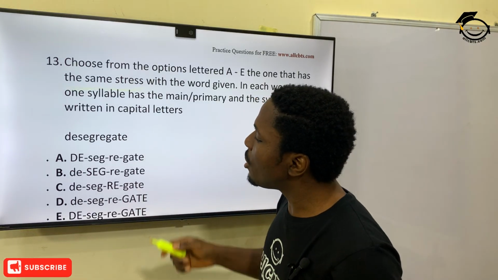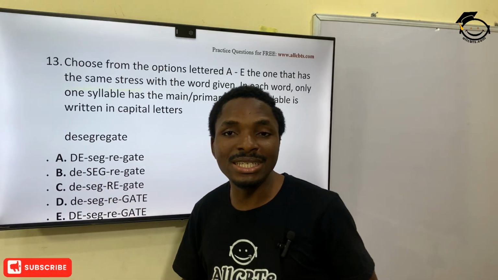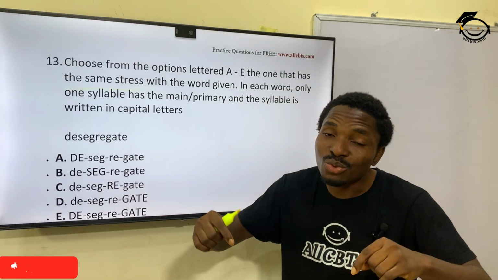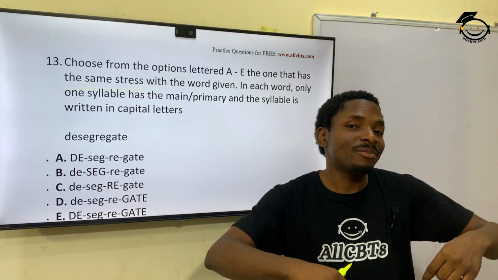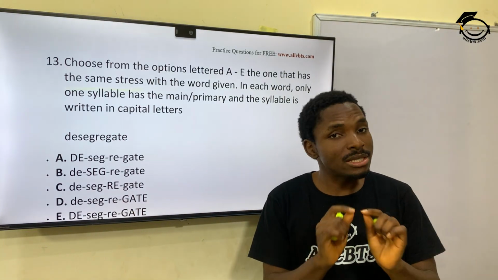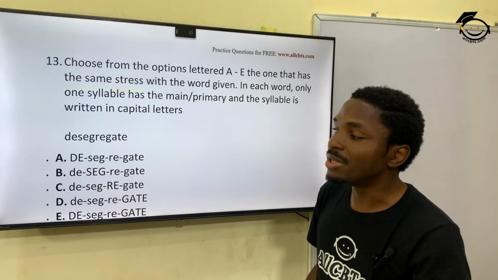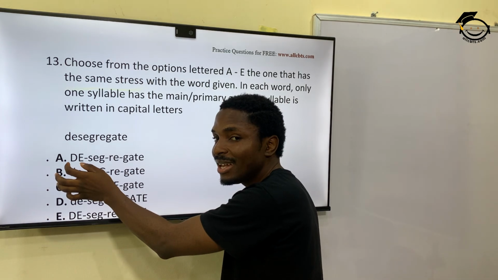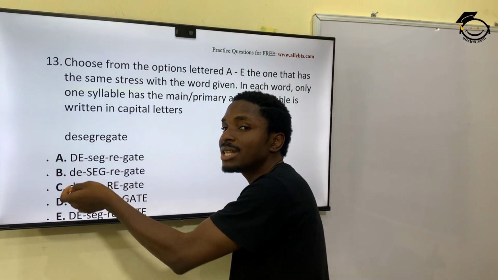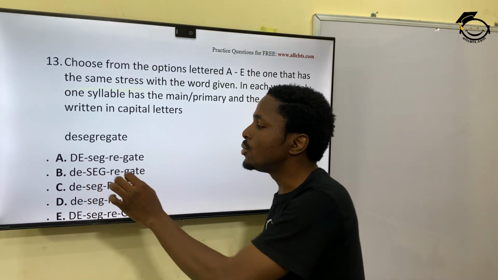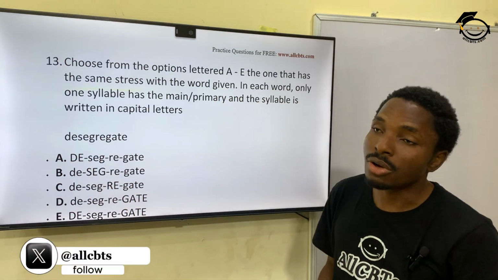Now, anytime or any place you see this prefix, DE, just know at the back of your mind that the stress would be on that DE. Do you get it now? That's a trick you should know. So, desegregate, where would the stress be? It's on DE. Anytime you see that prefix, used for opposite, know that the stress will be on it. So, DE is the correct option, option A.